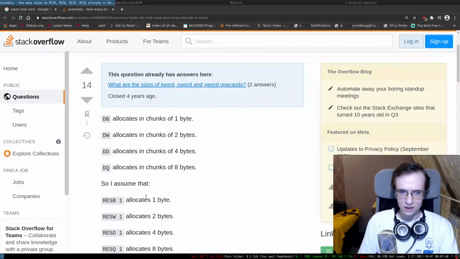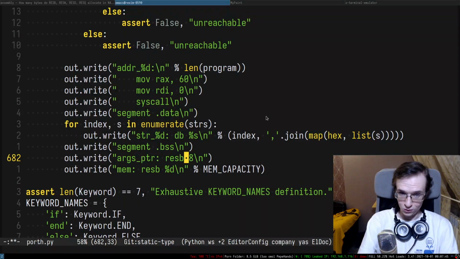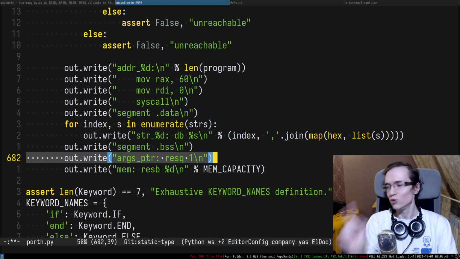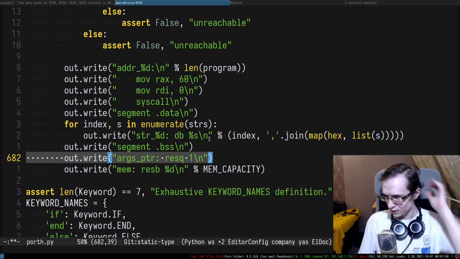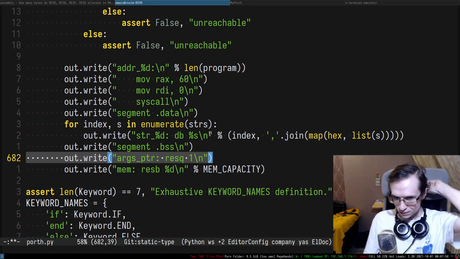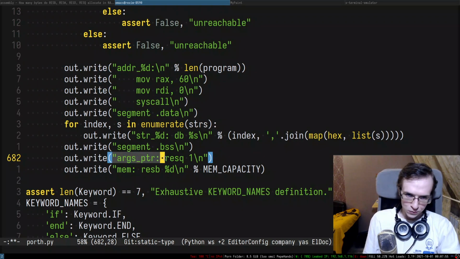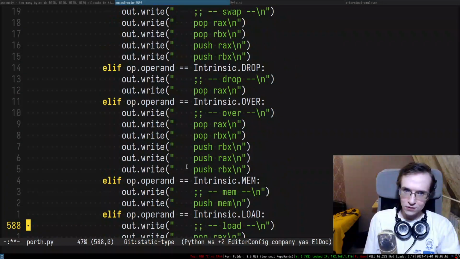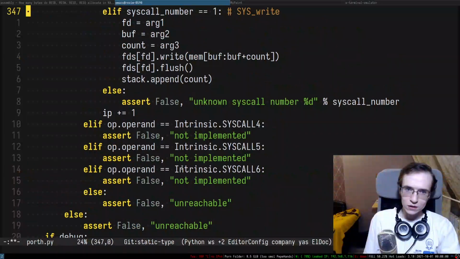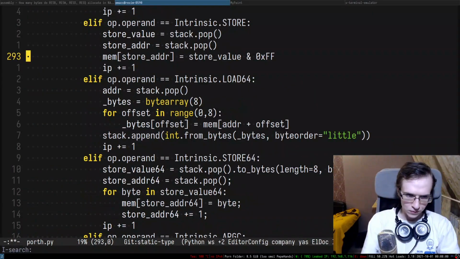I need 8 bytes, so it's resq. Okay, it's resq. So we're going to reserve 1 resq.